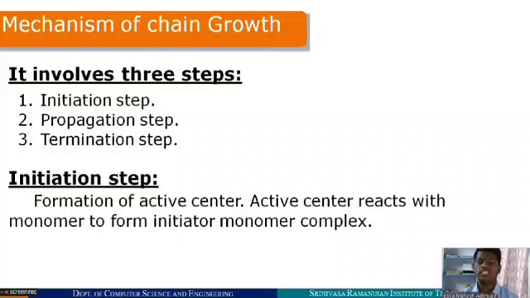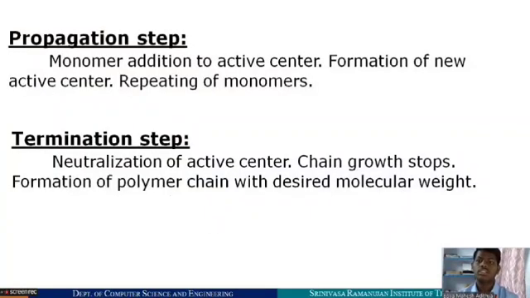We will discuss the initiation step. In this step, formation of an active center occurs. The active center reacts with a monomer to form an initiator-monomer complex. Second, the propagation step. In this step, monomer addition to the active center and the formation of a new active center occur. Repeating of monomers occurs in this step. Last, the termination step. This step is the end of the reaction. Neutralization of the active center occurs. Chain growth stops in this step. In this step, a polymer chain with the desired molecular weight is formed.